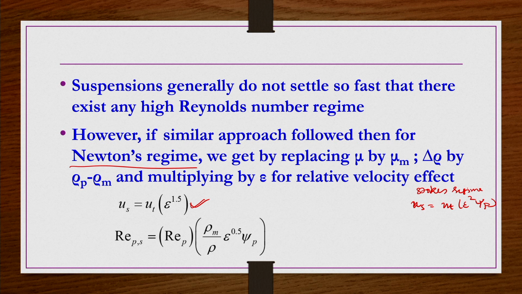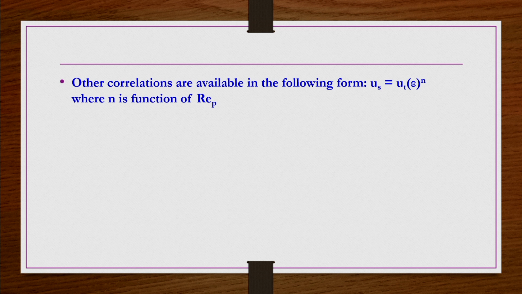Similarly, for the Reynolds number, in the Stokes regime we got REPS equals REP multiplied by rho m by rho epsilon psi p square. But here, REP multiplied by rho m by rho epsilon power 0.5 and psi p multiplied by psi p. This is what we get for the Newton's flow regime. Okay. There are other corrections also available in terms of the particle Reynolds number.